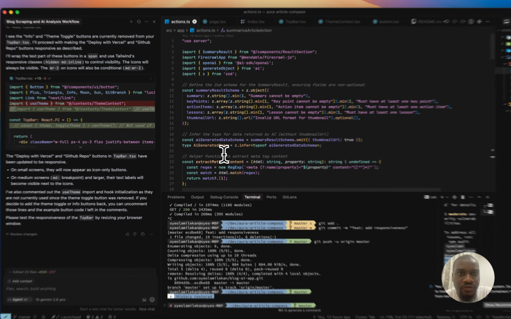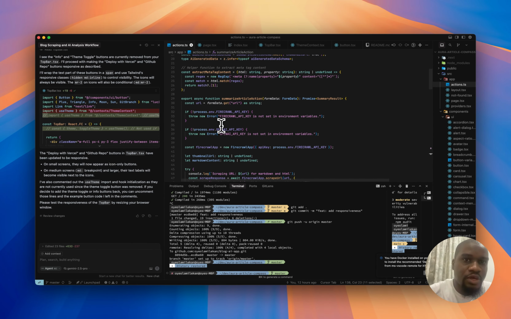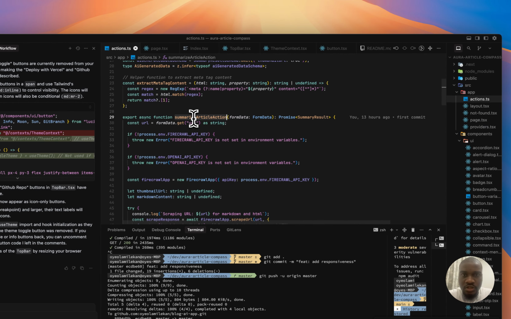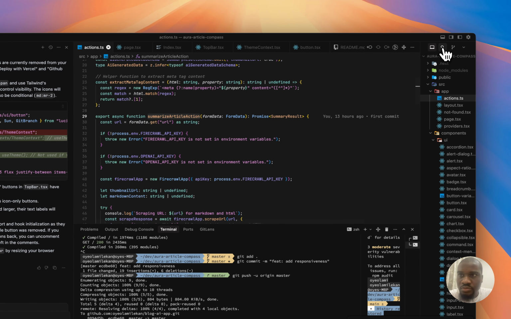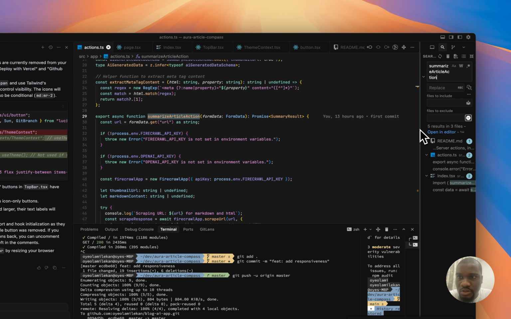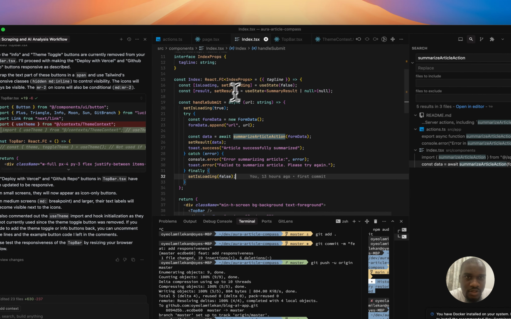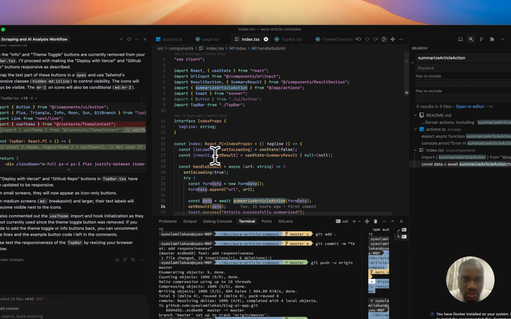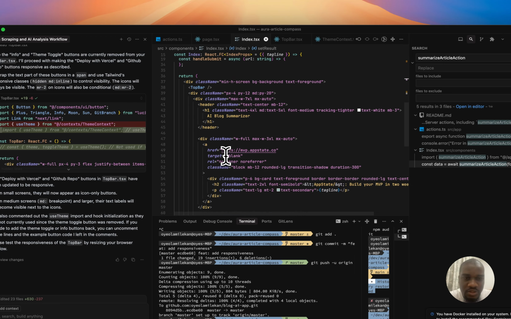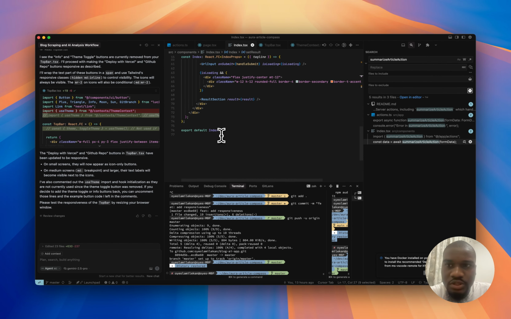So this is a server action, so there's really no API endpoint. This is just a server action. So we can just look at summarize article, and we can see it's being called here. After the user submits, one of the first things, it appends the URL, then it calls the server action. Then after the server action returns the response, it sets the data here, it sets state, and yeah, that's basically it.